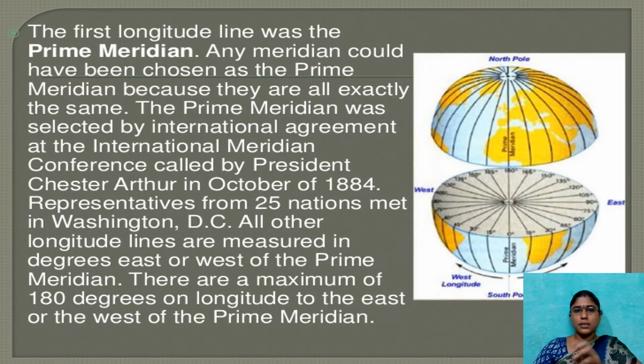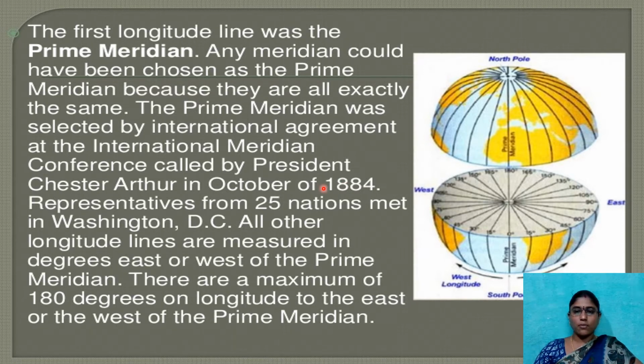The first longitude line was the prime meridian. Any meridian could have been chosen as the prime meridian because they are all exactly the same. The prime meridian was selected by international agreement at the International Meridian Conference called by President Chester Arthur in October 1884.